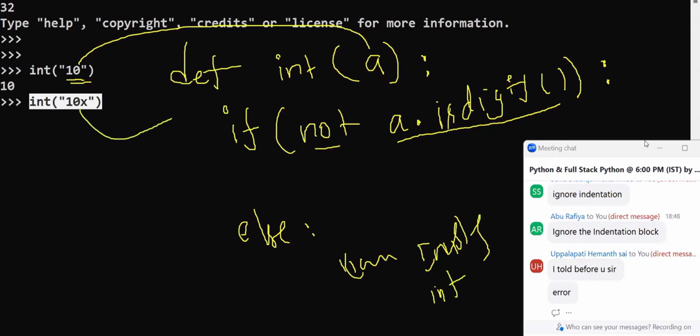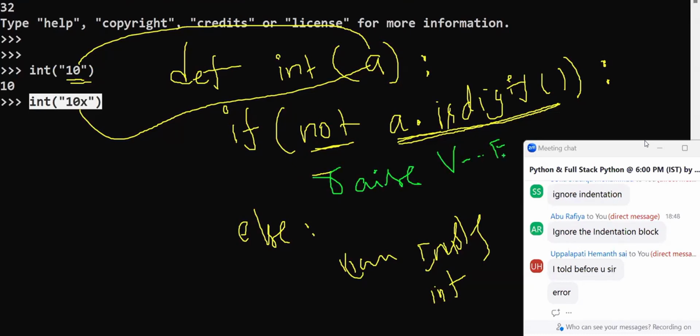Suppose in this case you see, what is the is digit actually? False. Not false. What should I do now? I need to give which error? Value error. What is value error? A programmer defined exception class or a predefined exception class? Already it was present in where? In Python software. Already it was developed or not? That developed one PVM is using. Python developers used which keyword? Raise is a keyword. Raise which error? Value error. They wrote it internally.